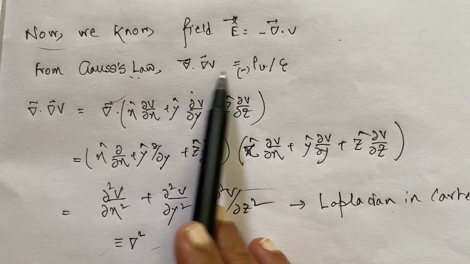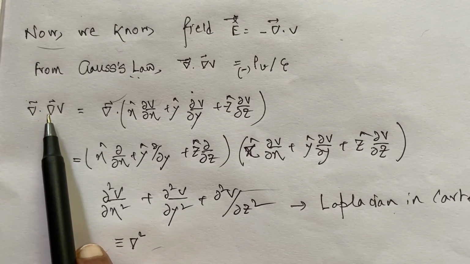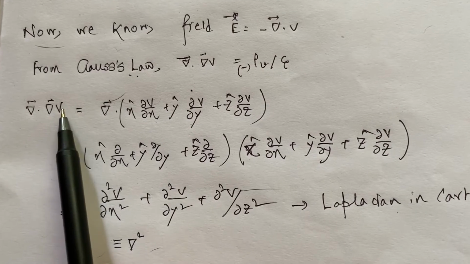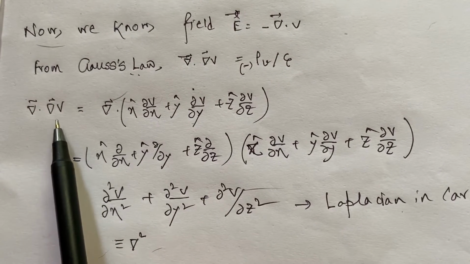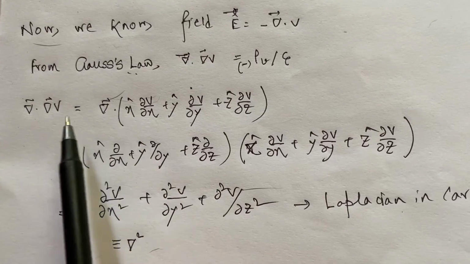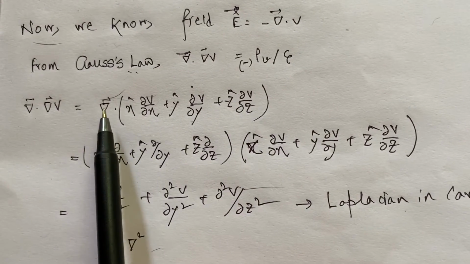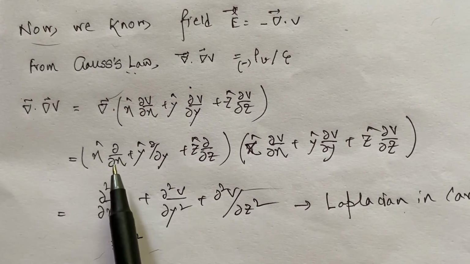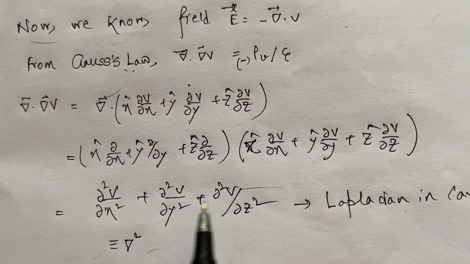If we calculate the left hand side only, this gradient of V is a vector quantity, because this is a vector operator. It is operating on a scalar function, so it gives us a vector. And del of V is this one, and the del operator itself looks like this. So from the dot product of these two things, I have obtained this relation.